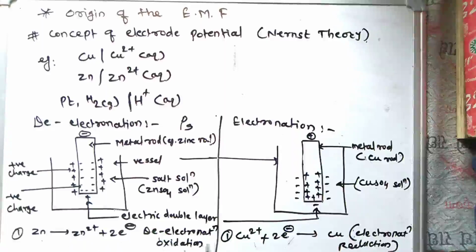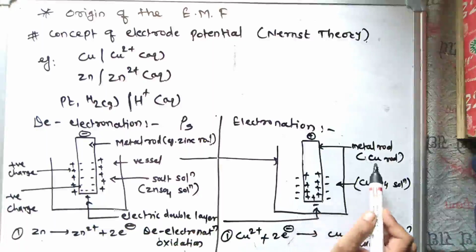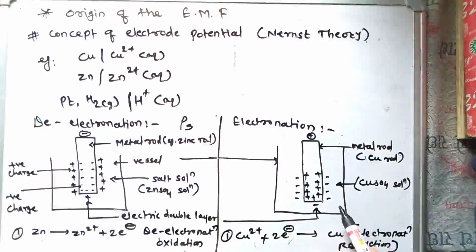Another process is the electronation process. Here we see a metal, a copper rod, dipped in copper sulfate solution. That is, when a metal is dipped in its salt solution, the examples are copper in copper sulfate solution or silver in silver nitrate solution.